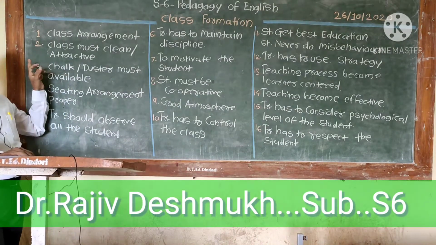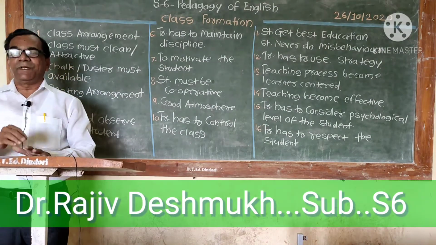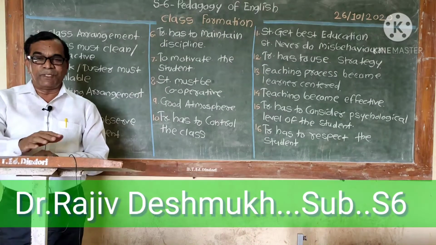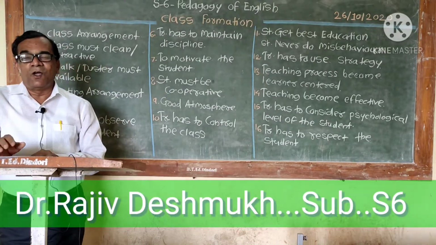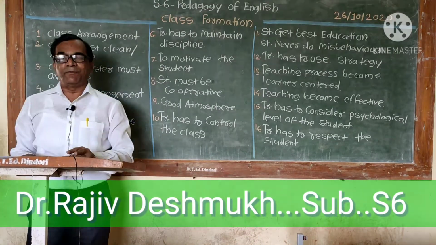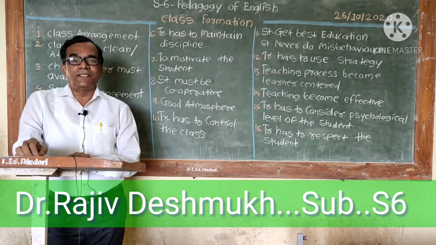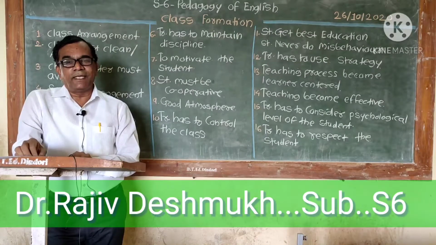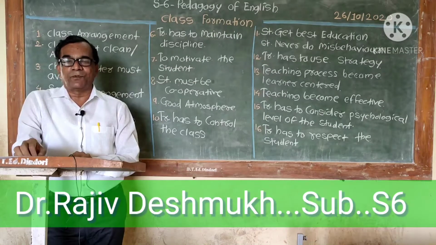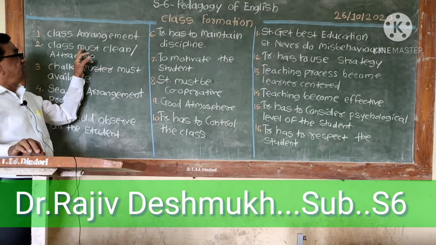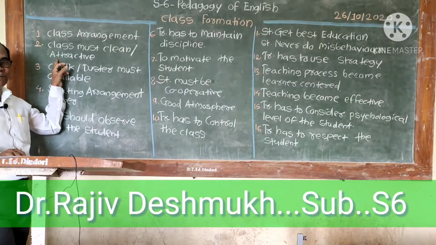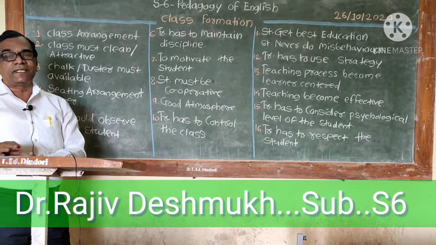Second, the class must be clean and attractive. Our class must be clean and attractive, which means there should be displays, boards, charts, and teaching aids. All the necessary material the teacher has to keep in the class, and then only the teacher has to teach. Then only can the teacher teach effectively and students can take active part in the teaching-learning process. So these two points are very necessary: class arrangement, and the class must be clean and attractive. These two things are very necessary in class formation.